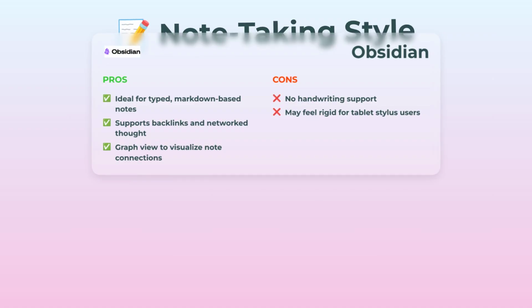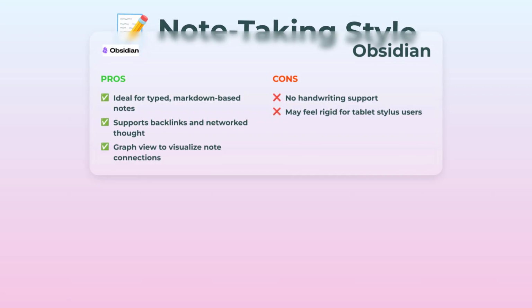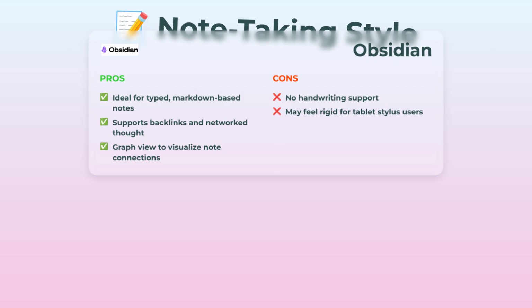First up, Obsidian. This one is all about typed notes, especially if you're into Markdown. It's got these sweet backlinks and a graph view which lets you see how everything connects, almost like your own brain map. And this is a big but: if you're itching to scribble with a stylus or make handwritten notes on your tablet, Obsidian's honestly not built for that.